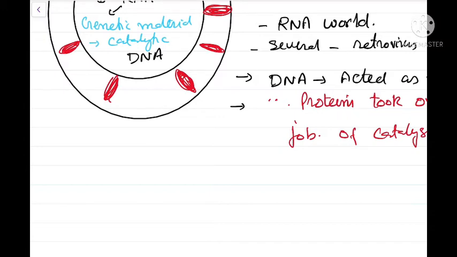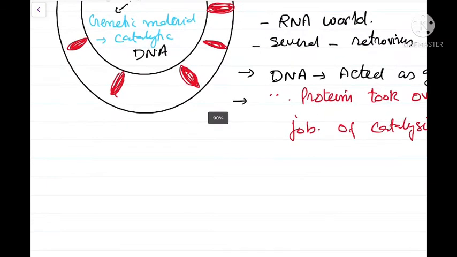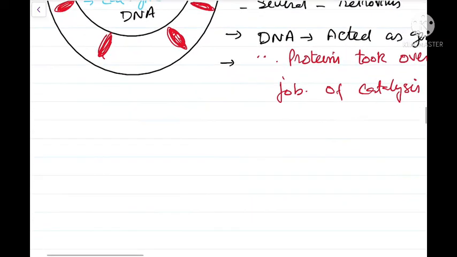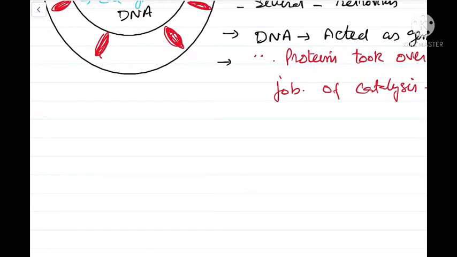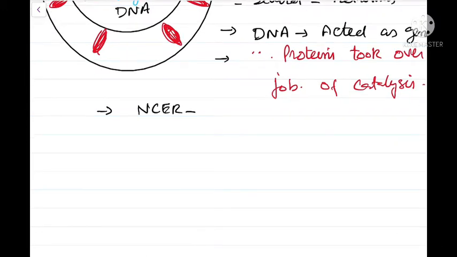Now later on, some scientists are of the opinion that this was the time during which viruses evolved. In fact, some of the scientists are of the opinion that viruses are actually the protobionts or protocells.